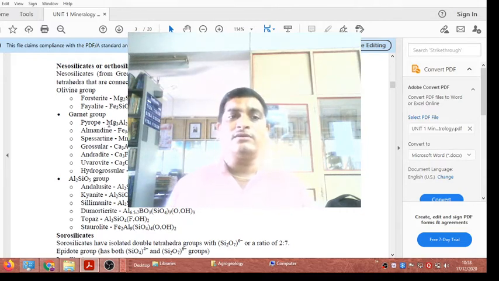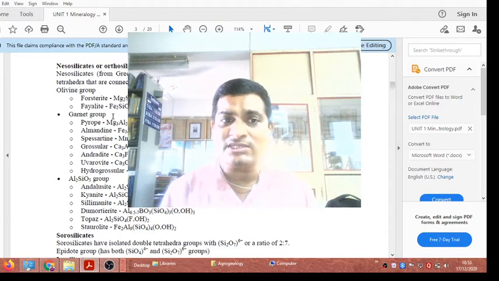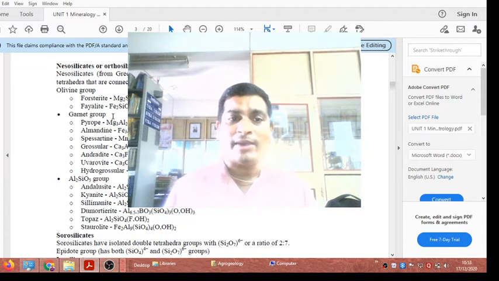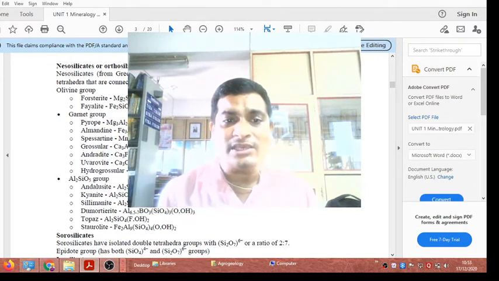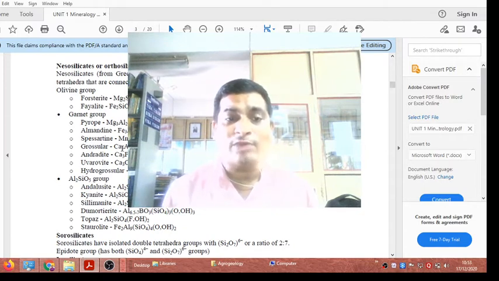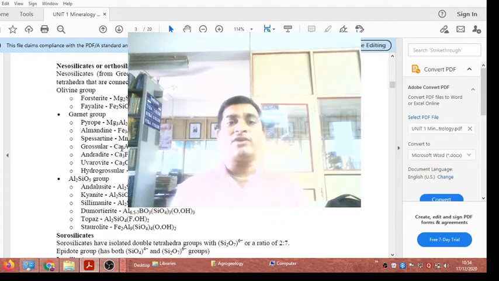Another major important group belonging to the nesosilicate structure is the garnet group. The garnet group has different minerals like pyrope, almandine, spessartine, grossular, andradite, uvarovite and hydrogrossular. Depending upon the elemental composition, the common composition of the garnet group involves Mg as one of the cations. If Mg is present, Mg3Al2SiO4 is called pyrope, with SiO4 thrice, meaning the silica and oxygen ratio here